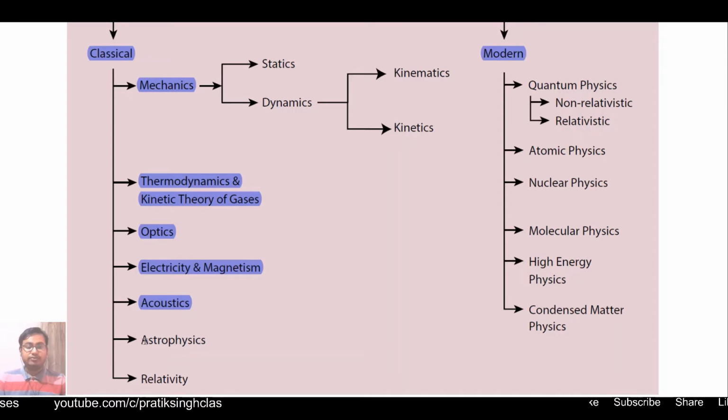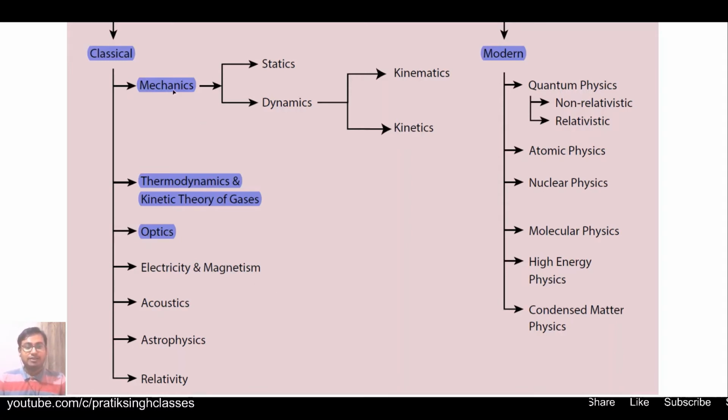Then astrophysics and relativity. About astrophysics and relativity, we do not have to study them in class 11th. Also, acoustics will come in 12th, electricity and magnetism will come in 12th, and a small portion of optics will come in 11th, with most of it in 12th.